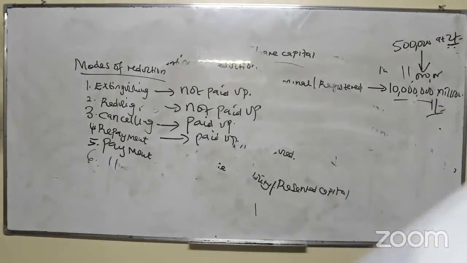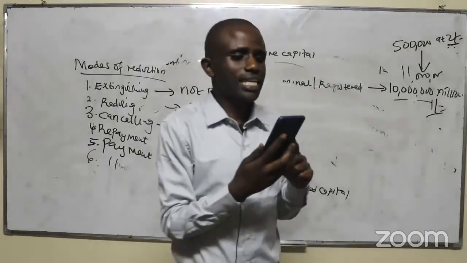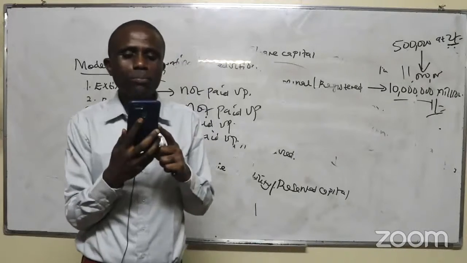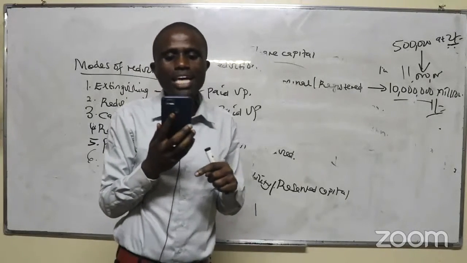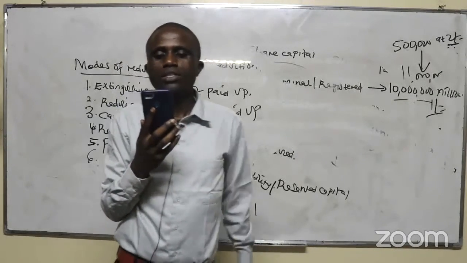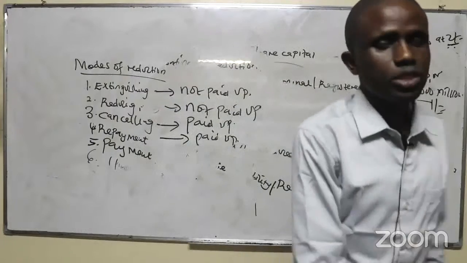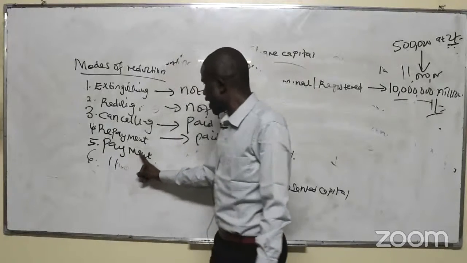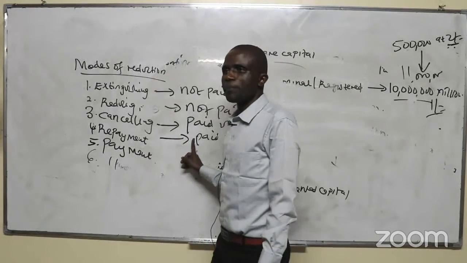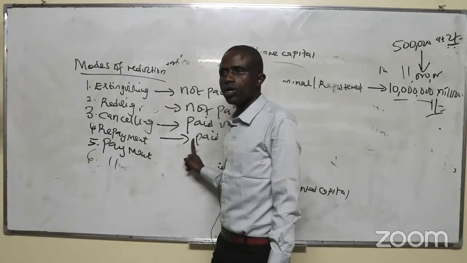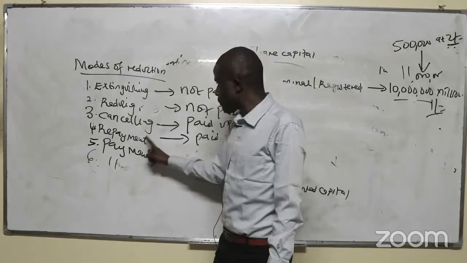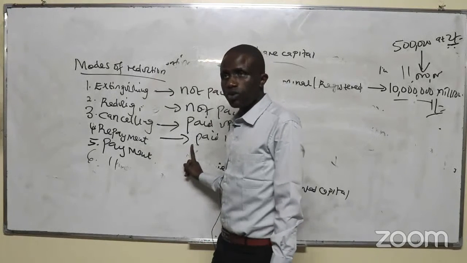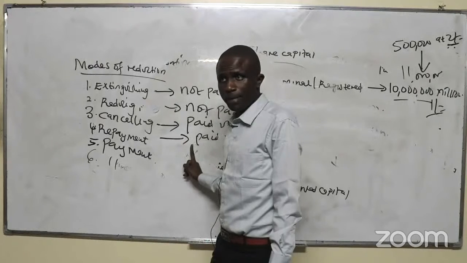Are we together? So online students will be asking about points 5 and 6 on modes of reduction. That's from Solonjagi, who is asking me to repeat. What I'm saying is that in number 5 and 6, you repay any paid up share capital. So repayment is what you are repaying on what is in excess of the needs of the company. Is that true? True.